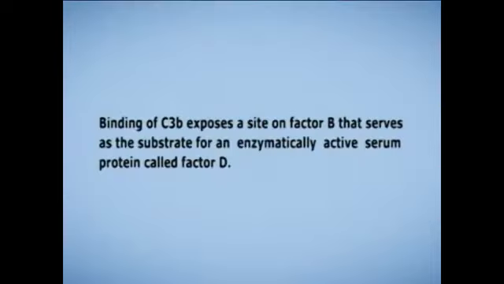The C3b on the surface of the foreign cell can bind another protein called factor B to form a complex stabilized by magnesium ions. Binding of C3b exposes a site on factor B that serves as the substrate for an enzymatically active serum protein called factor D. Factor D cleaves the C3b-bound factor B, releasing a small fragment, Ba, which diffuses away, and generating the C3bBb complex.